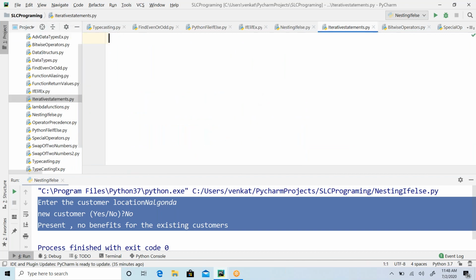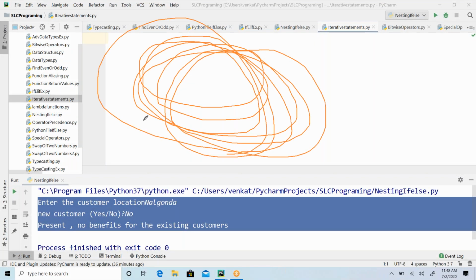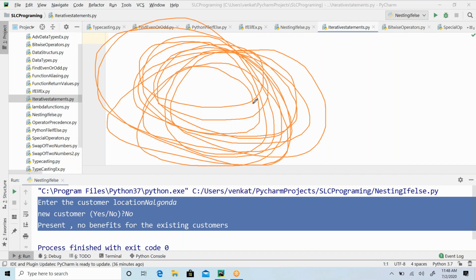When you look at the iterative statements, as the name itself says, it is an iteration process. Iteration in the sense it's going to repeat. So iteration means it's a looping thing. It keeps repeating the things. Somewhere it will come out of the loop.